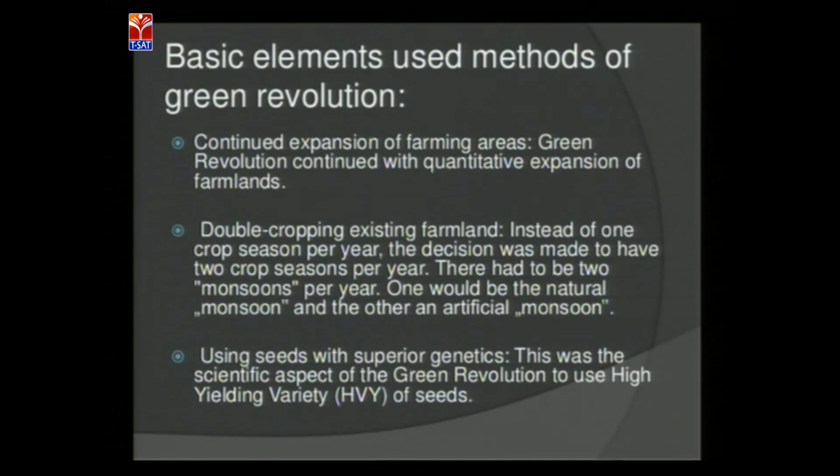Let's move on to another slide. I want to tell you what the elements and the methods used in the green revolution are. You're already looking at the screen, and I'm just going to explain it.